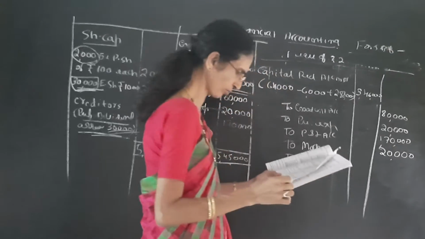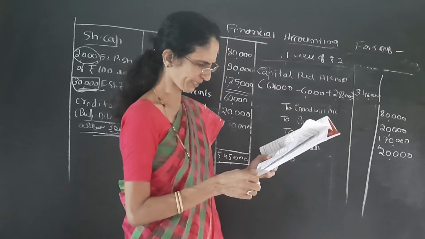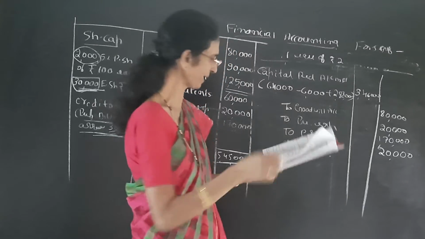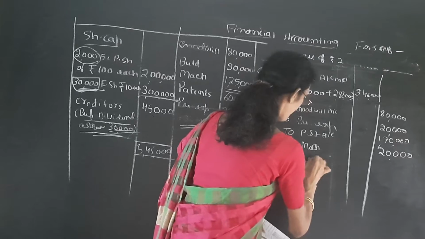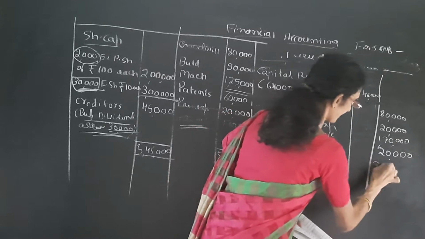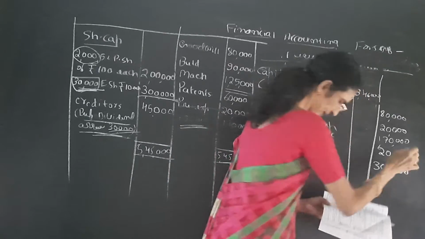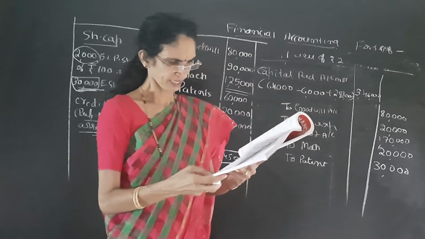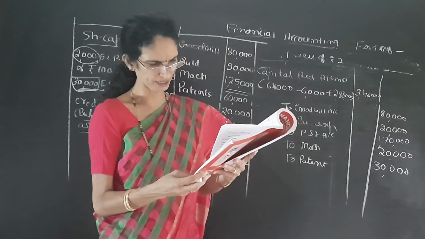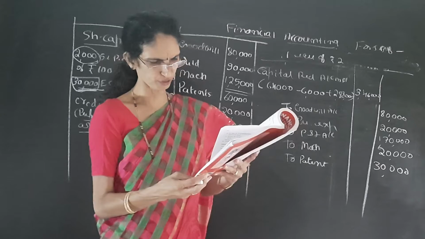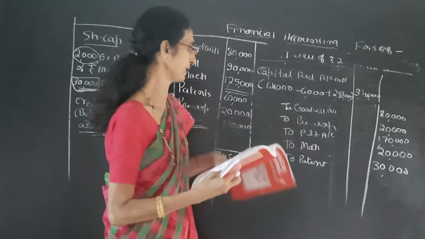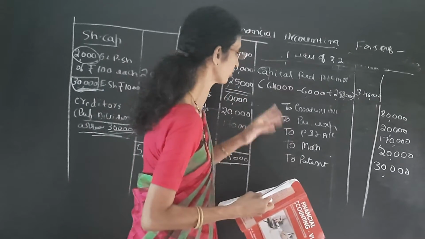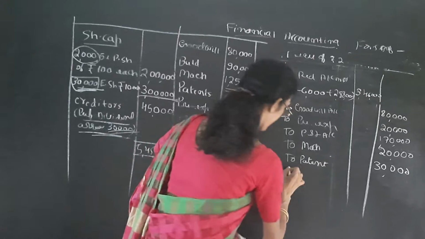Next, patent is also written reduced by 30,000. And the next adjustment given is that any balance available in the reduction of capital is to be used to write down the value of buildings. So the balancing figure should be transferred to buildings account.